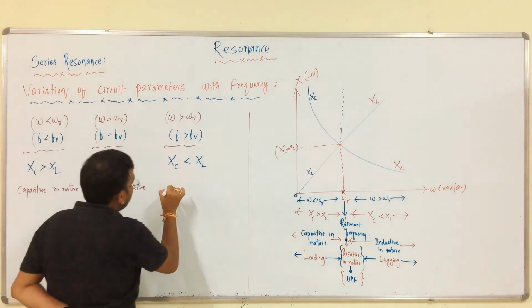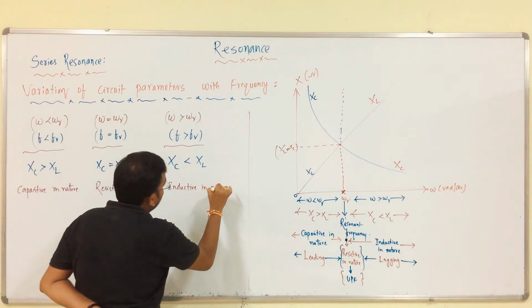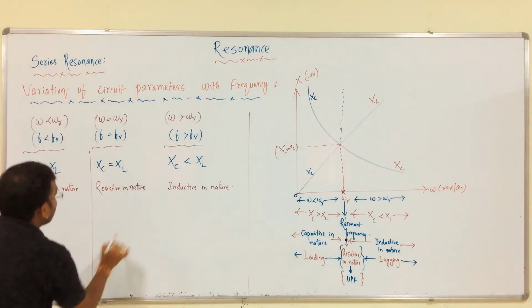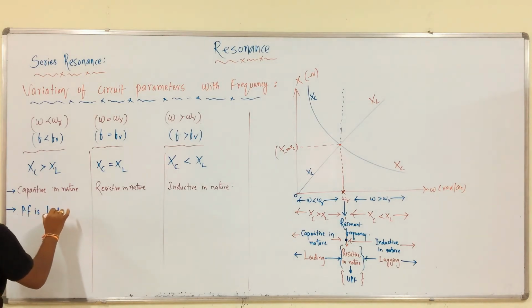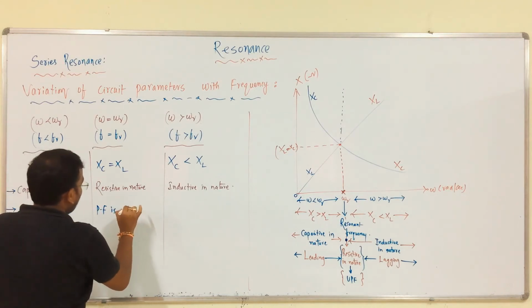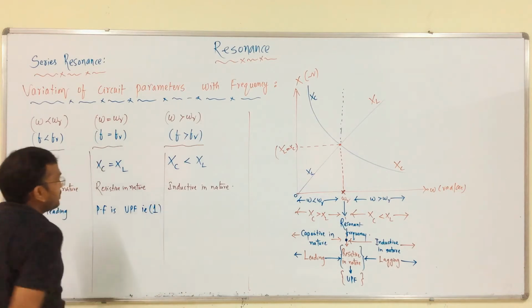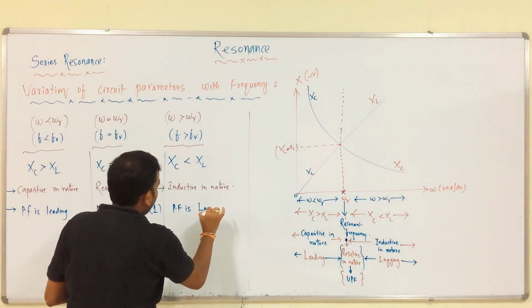In this case, inductive in nature. Clear? Therefore, the power factor is leading here. Here the power factor is UPF, that is 1. In this case, the power factor is lagging.